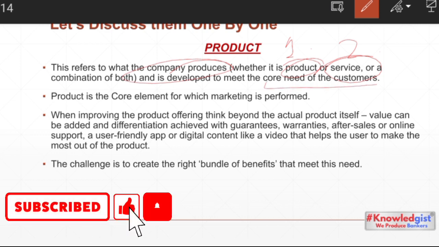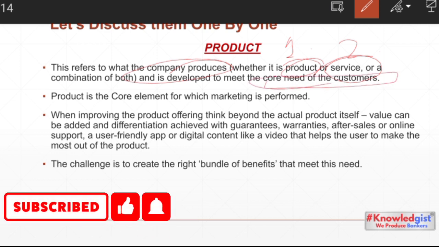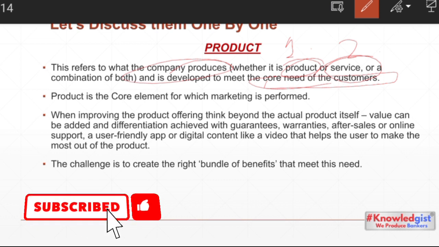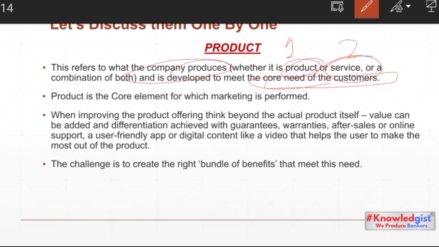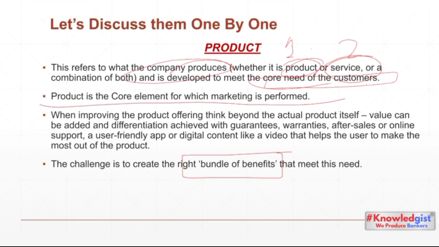If the customer does not need these things, then there is no relevance in preparing or manufacturing that kind of product. So product is the core element for which marketing is performed, and the performance of marketing should be concentrated towards the betterment of the needs of the customers. Actually, we try to provide a bundle of benefits to the customers. That is the importance of a product: if there is no product, there will be no marketing, and in that product we try to provide the bundle of benefits to our customers.